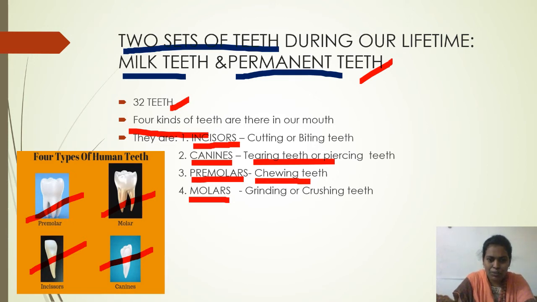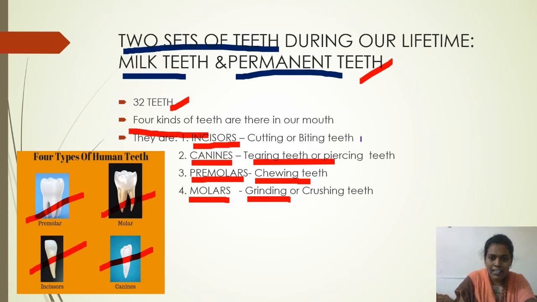And the last important permanent teeth are molars. They help us to grind and crush the food. That's why they are called grinding or crushing teeth. How many types of teeth are there inside our mouth? Four types.